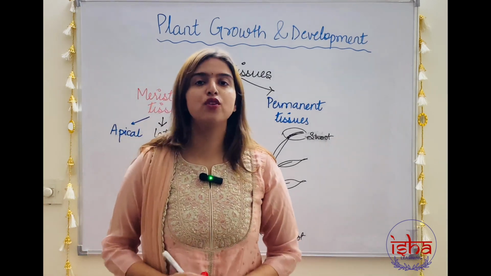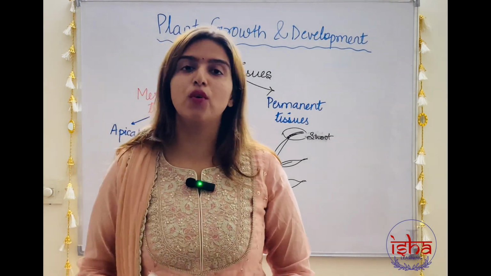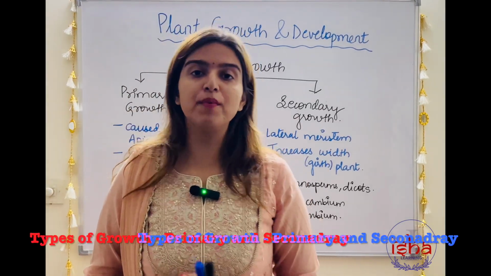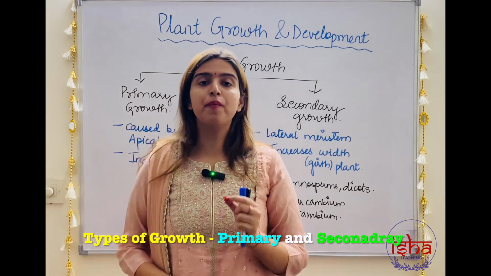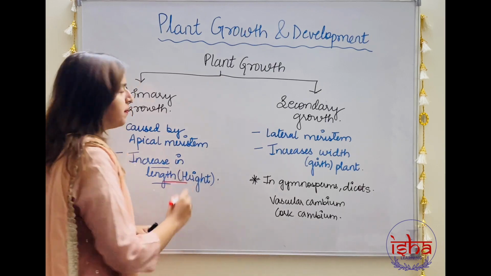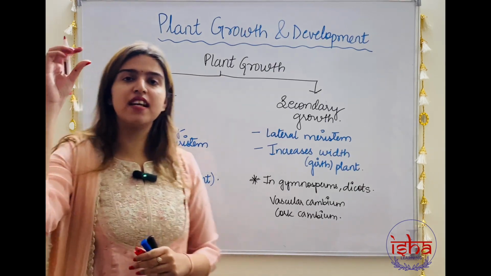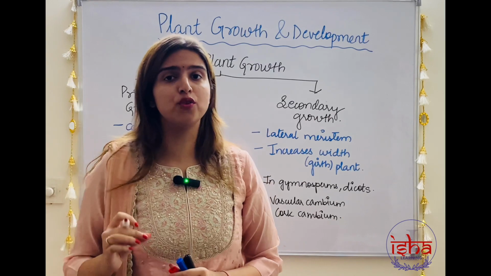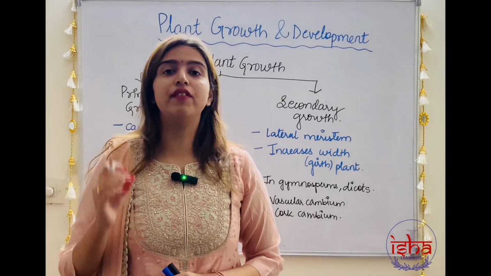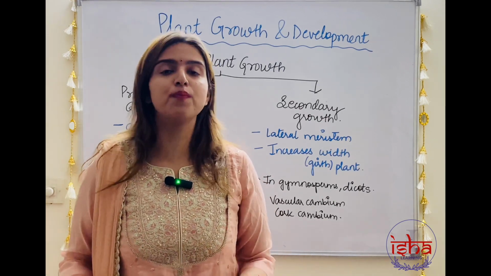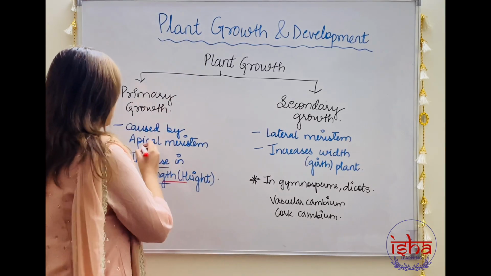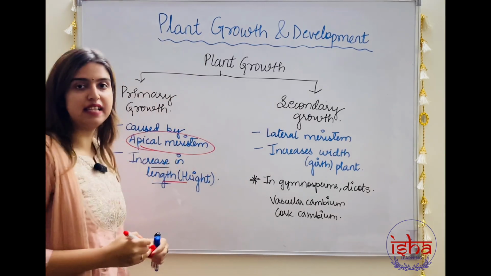Now let's come back to growth and look at the types of growth in plants. Two types of growth are observed in plant: primary growth and secondary growth. Primary growth causes an increase in the length or the height of the plant. Now here, if I have cells present at the tip of the shoot and root and they divide, they are going to increase the length of the plant. We have already seen this function is performed by the apical meristem. So, primary growth is caused by the apical meristem.